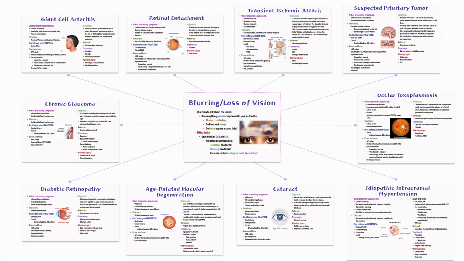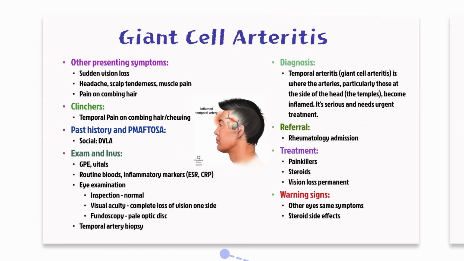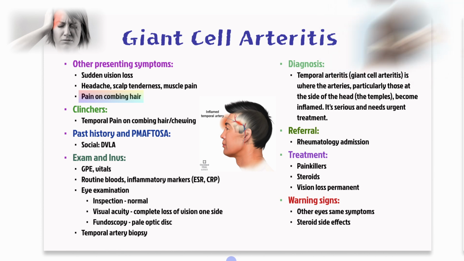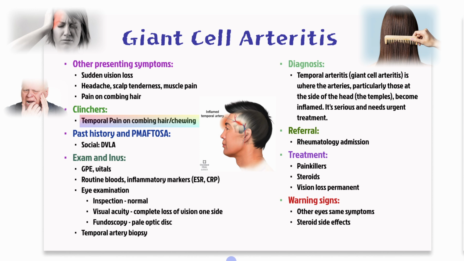Let's talk first about giant cell arteritis, GCA. This condition often presents with sudden vision loss alongside systemic symptoms such as headache, scalp tenderness, and muscle pain, which can feel particularly severe when the patient combs their hair. The classic clinchers here include temporal headache and jaw claudication, meaning pain when chewing. You should check their past history, including their medications, allergies, family history, and so on, then perform a general physical examination and take vital signs.